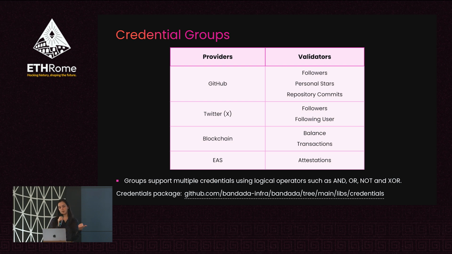For blockchain, like the balance of an account, transactions, the number of transactions. For Ethereum attestation service, the data attestations. The credential groups support logical operators like and, or, not, and xor. You can also use parentheses so that you can create a stronger anti-Sybil mechanism. So here is the link to the credentials package.